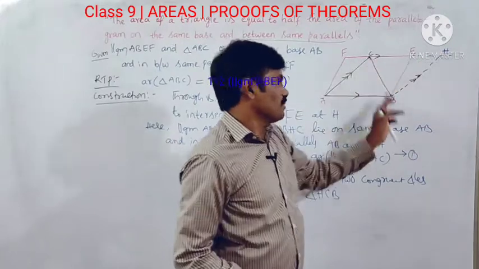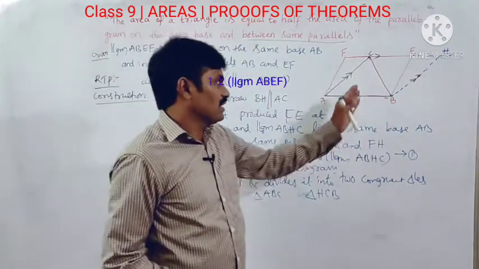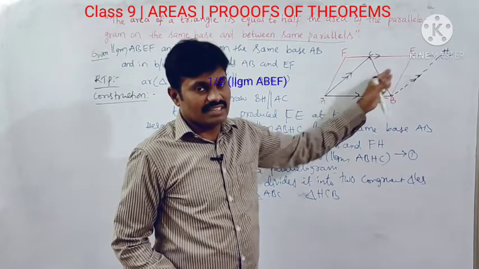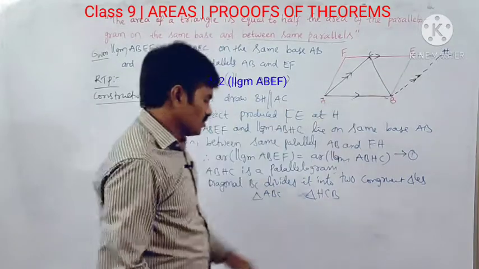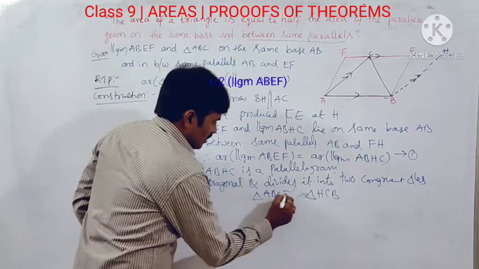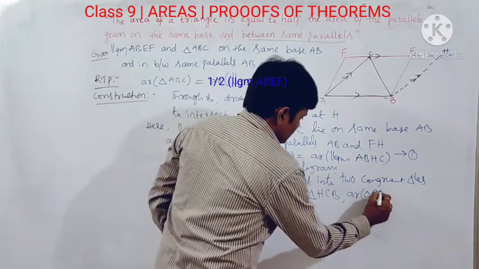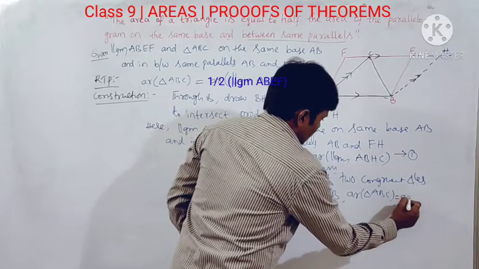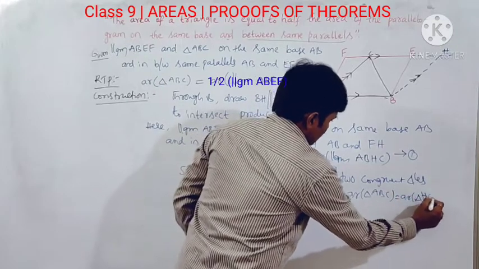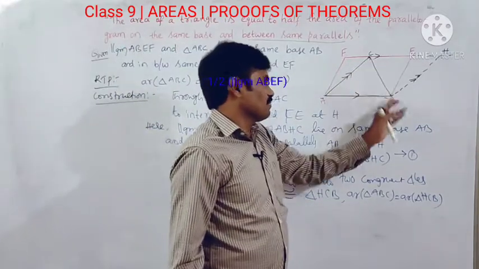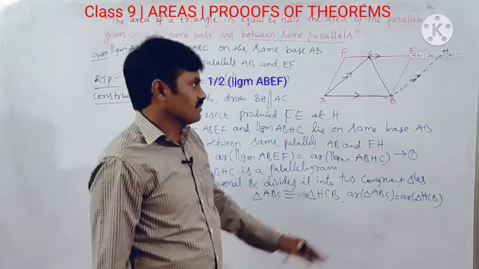Okay, these two triangles are congruent triangles. If two triangles are congruent, then their areas are equal or not? Yes. So therefore these two are congruent, so their areas also equal. So area of triangle ABC is equal to area of triangle HCB or HBC. Okay, clear?